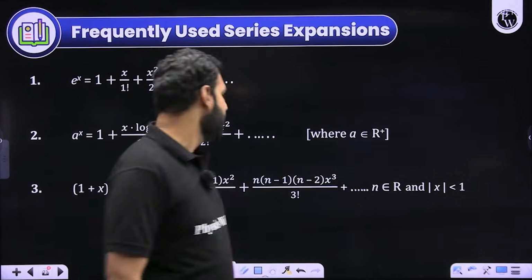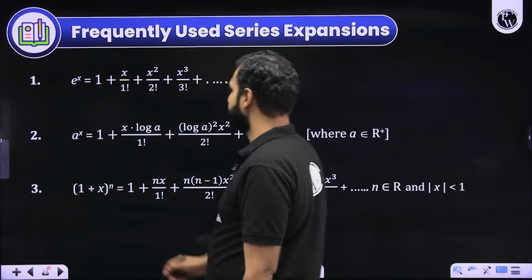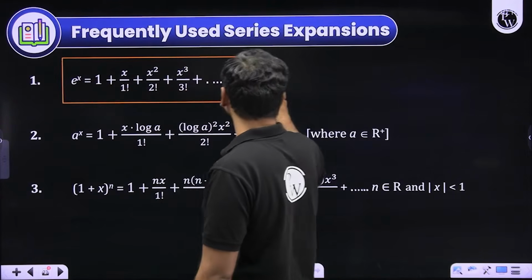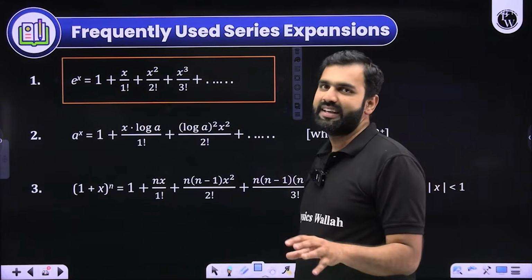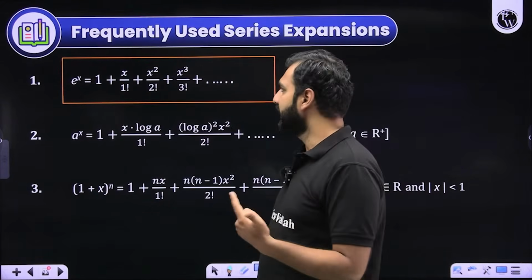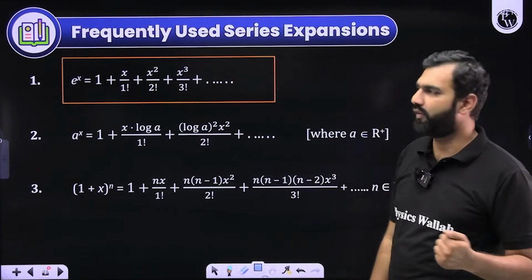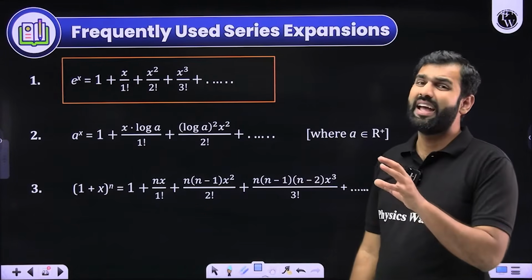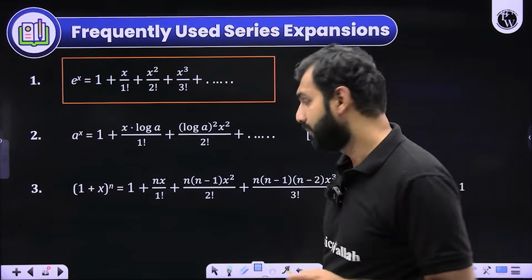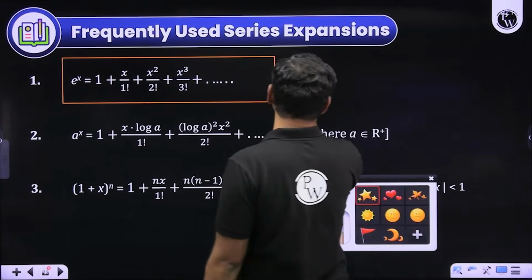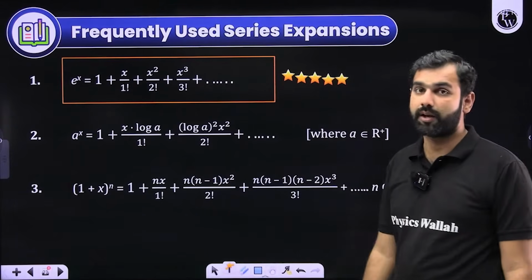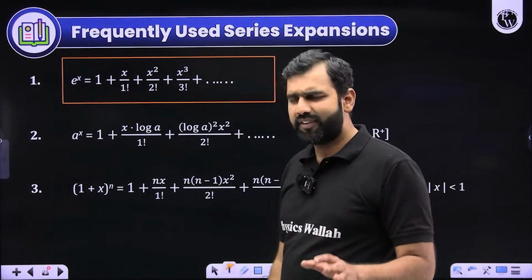For example, if I talk about e to the power x, you should learn this expansion, which is called the Taylor series as well. So e to the power x is always written as 1 plus x upon 1 factorial plus x square upon 2 factorial plus x cube upon 3 factorial, and so on until infinity. Please remember this expansion. This is one of the most important expansions you should have in your mind. It's very simple to remember.